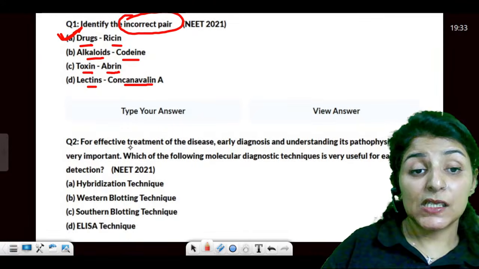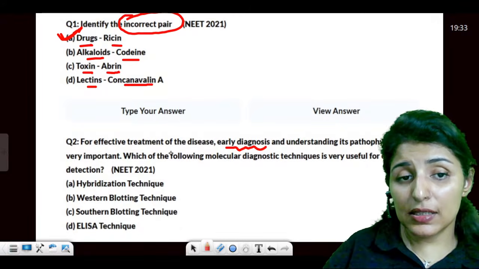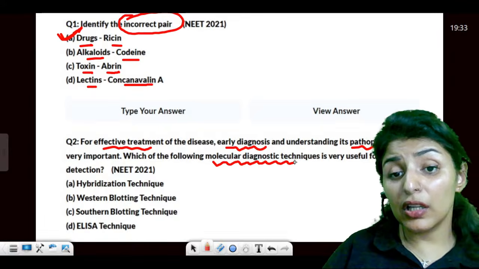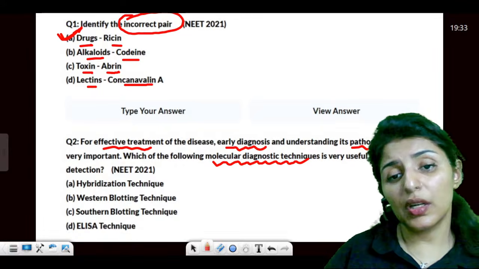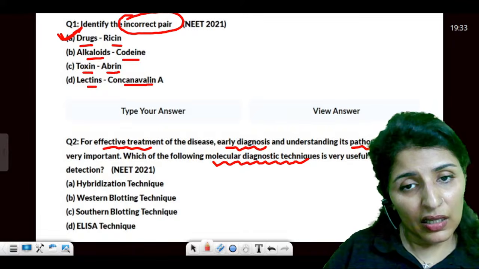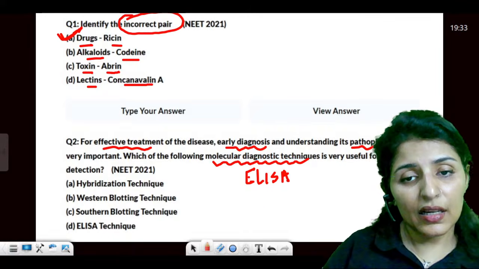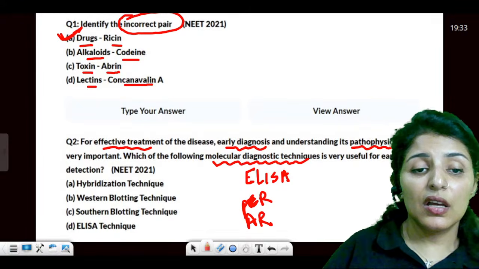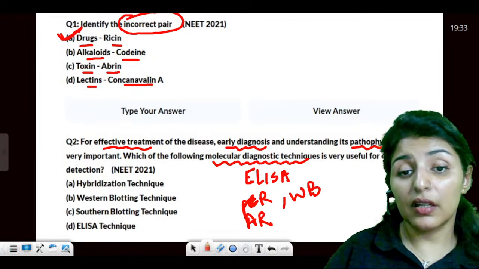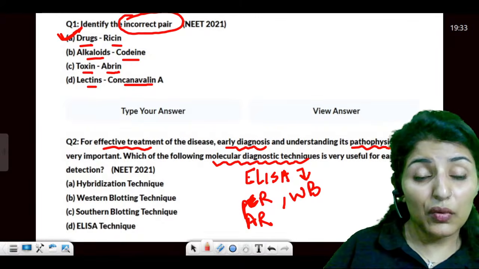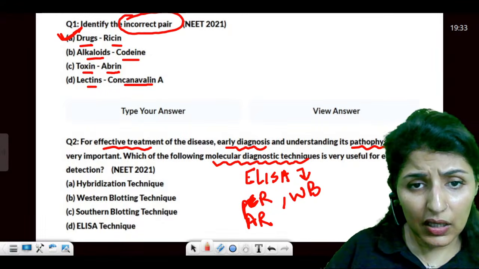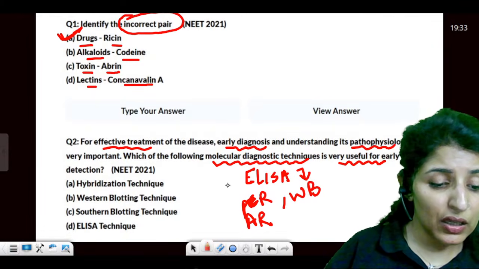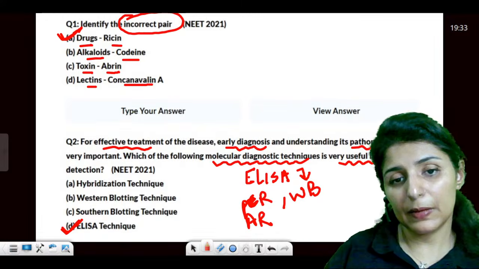Okay. Effective treatment of the disease, early diagnosis, and understanding of the pathophysiology is very important. Which of the following is a molecular diagnostic technique used for the detection? So we know there are three molecular diagnostic techniques we have studied. One is ELISA, second is PCR, and the third one that we have read is autoradiography. And also the Western blotting, right? ELISA is followed by Western blotting. Now, which of the following is very useful in early detection? It is ELISA technique. Is that clear?